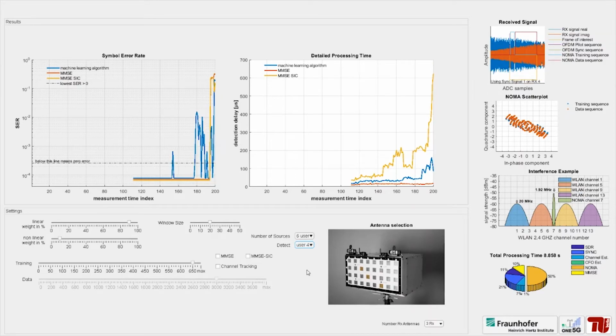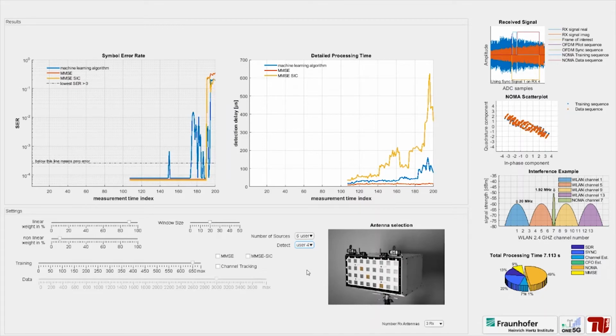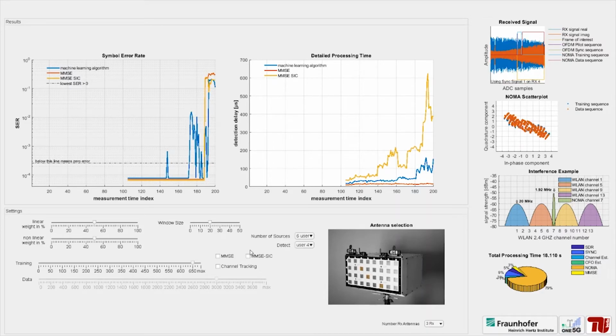ML filter is solved in a higher dimension of a reproducing kernel Hilbert space using a weighted sum of 2 kernels. We can adjust the weights between the linear and the nonlinear kernel to use a more nonlinear solution. Adjust linear and nonlinear weights to 50% and 50% respectively. ML outperforms the linear algorithm MMSE and the nonlinear algorithm MMSE-SIG.